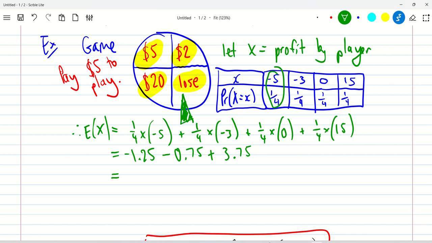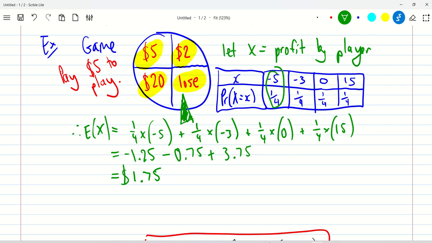Okay, and so I'll just add these things. I'm just doing it in my head. Sorry about that. So -1.25 minus 0.75, that's -2. -2 plus that is 1.75. Okay, so let's just have a think about what this means. We've done all the maths here, and it's saying the expected value of X, and remember X is the profit, is $1.75, right? And so that means on average, if you play this game over and over again, you'll win $1.75, your profit.